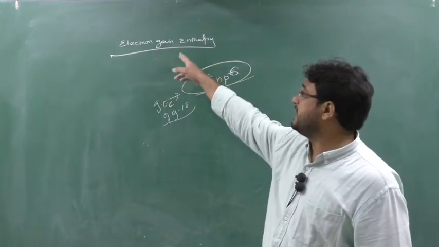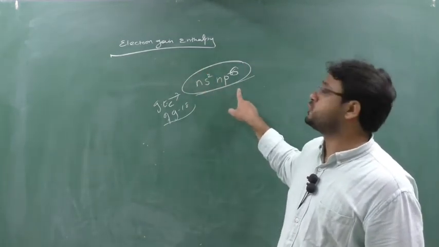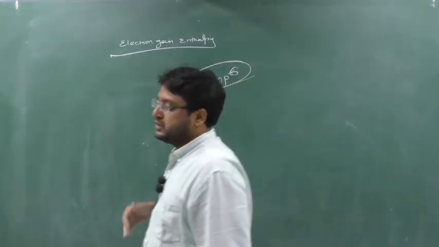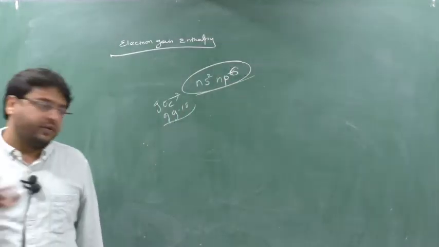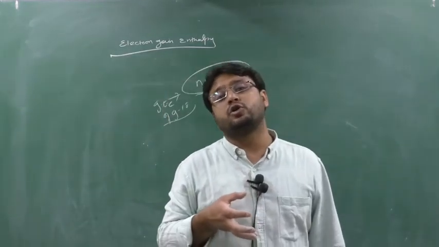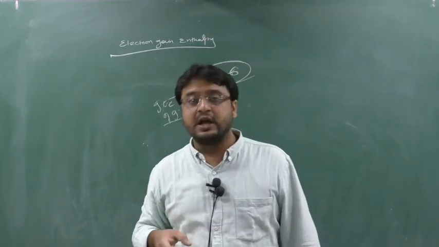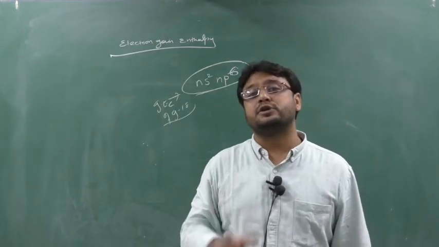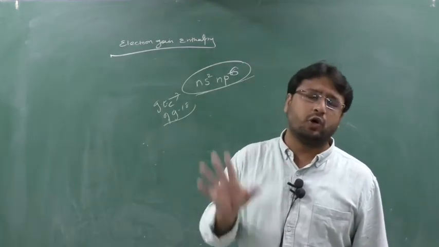So we can say that the electronic configuration is completely closed up. If I give an electron, we have to supply energy, because they have a closed electronic configuration. Atoms that gain an electron release an enormous amount of energy. Hence the electron gain enthalpy is highly positive for the whole of group number 18.